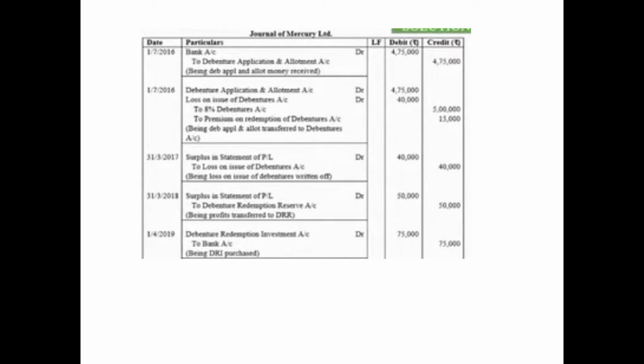Amount is invested in debenture redemption investment. This is just like a purchase of investment or purchase of any other asset. The entry for this will be debenture redemption investment account debited. How much? 15% of the face value maturing in the year of redemption. So 15% of 5 lakh is 75,000. So we'll pass the entry debenture redemption investment account debited 75,000 to bank account 75,000 because we are making the payment through bank account. So being DRI purchased.